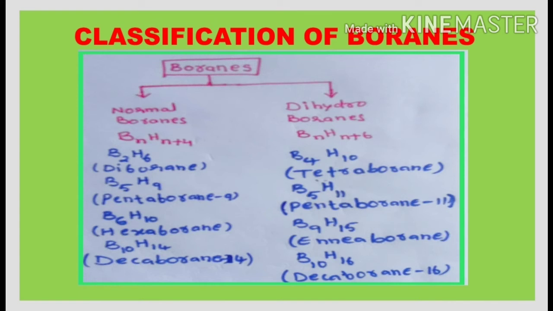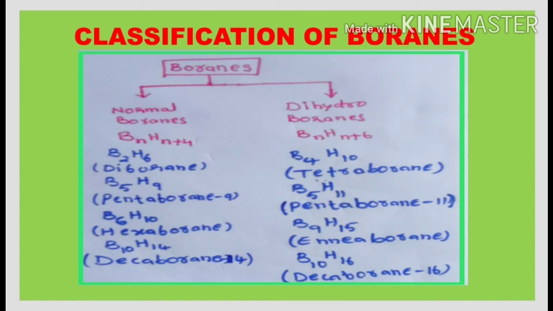Now the compounds that come under the dihydroboranes. First one among these is tetraborane. Here the number of boron atoms is 4, so the number of the hydrogen atoms is 10. So the formula of the tetraborane is B4H10. And the next one is the pentaborane. So pentaborane that comes under dihydroborane is B5H11. We have the pentaborane in the normal boranes also. There we call it pentaborane 9. Here we call it pentaborane 11.